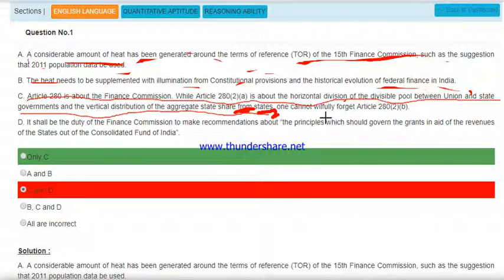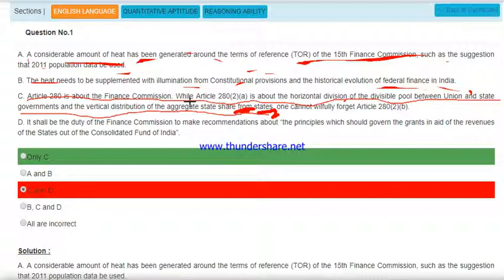One cannot willfully forget the article. D. It shall be the duty of the Finance Commission to make recommendations about the principles which should govern the grant in aid of the revenue of the states out of the Consolidated Fund of India. I think C is grammatically incorrect, so C is the right answer. 'From' should be replaced by 'between the states'.